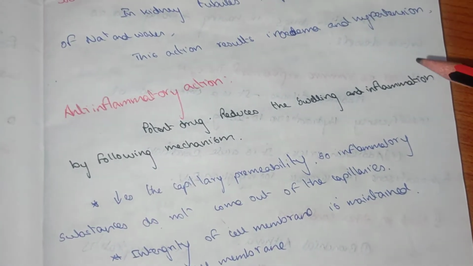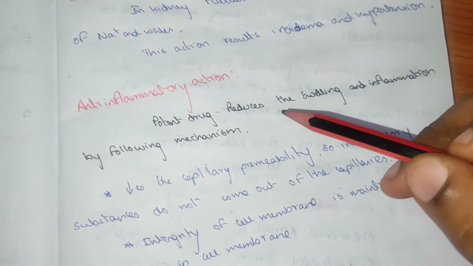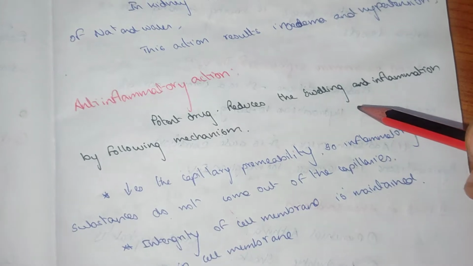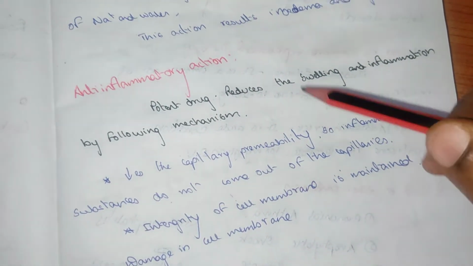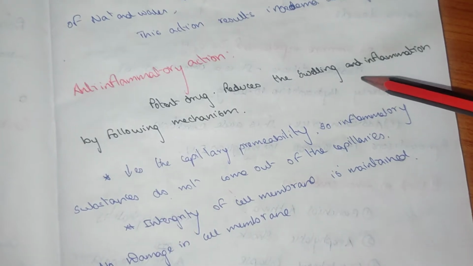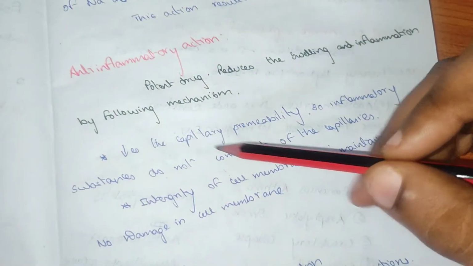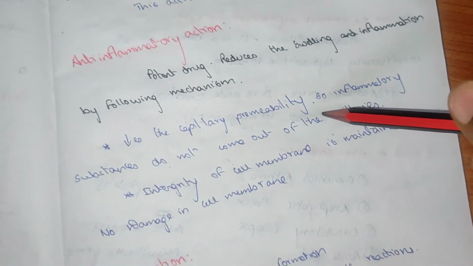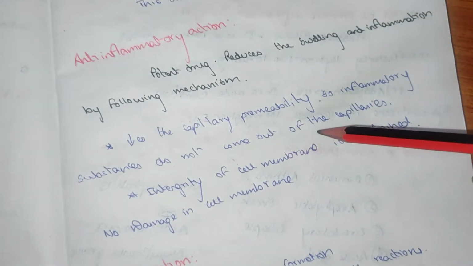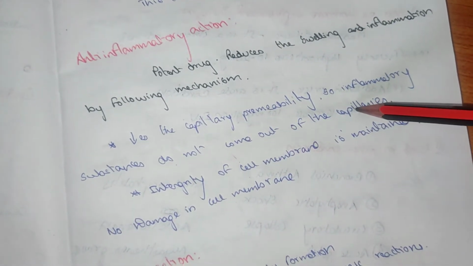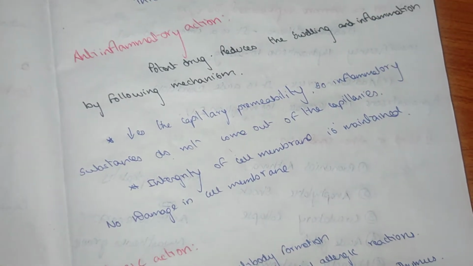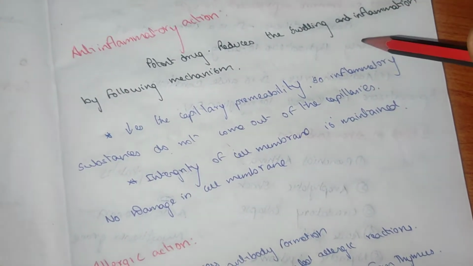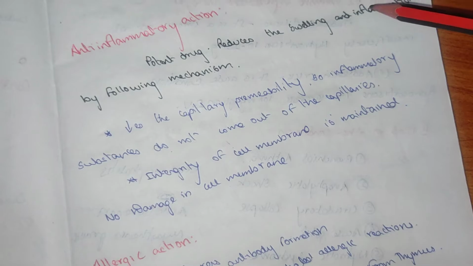Anti-inflammatory action. This potent drug reduces swelling and inflammation by decreasing the capillary permeability, so the inflammatory substances do not come out from the capillaries. If there is any damage to the cell, inflammatory cells come out from the capillaries.